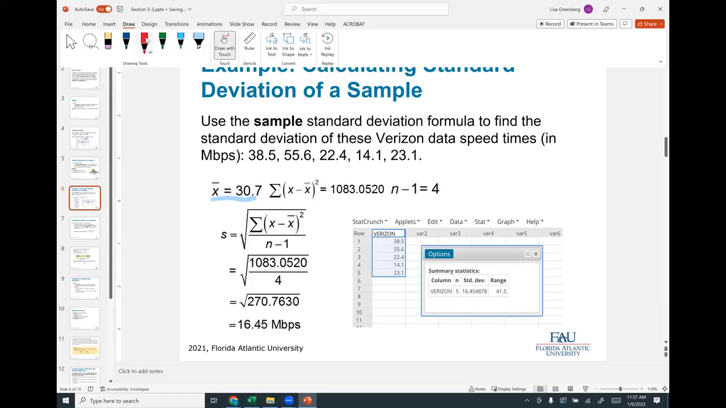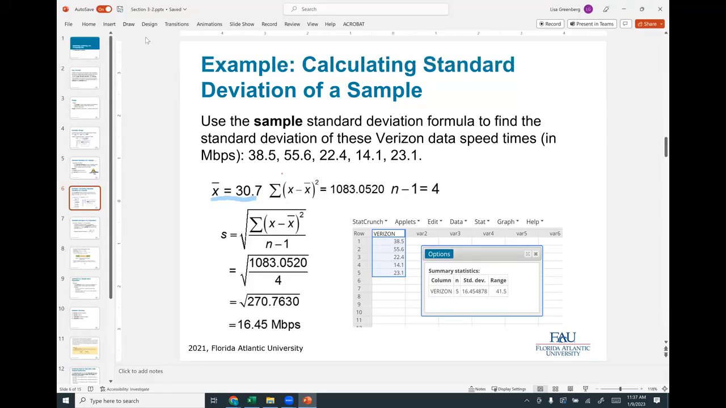And what we would do here is, remember, this means to sum. So we would add up X minus X bar. These are my X values. So I would say this would be the same as saying 38.5 minus X bar, which is 30.7, and then we square it.